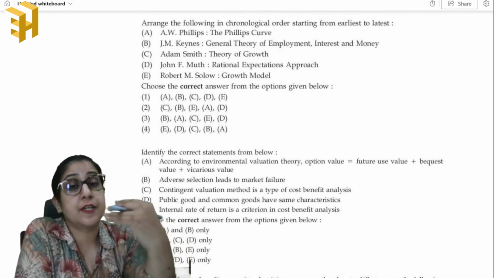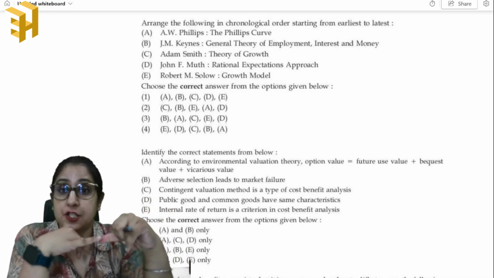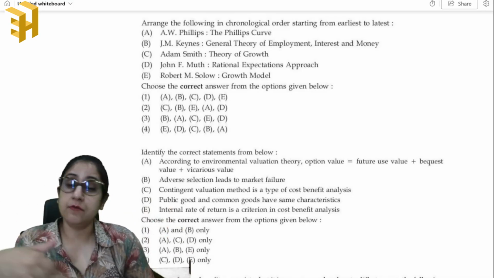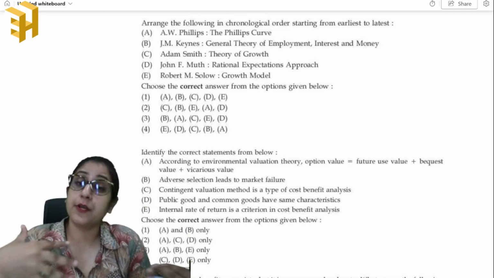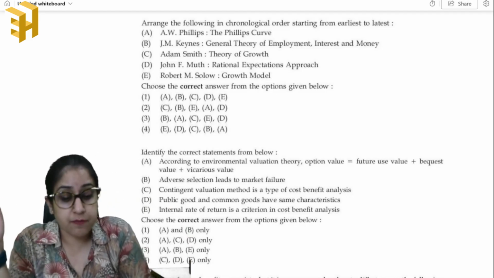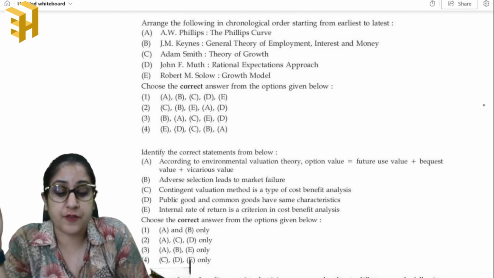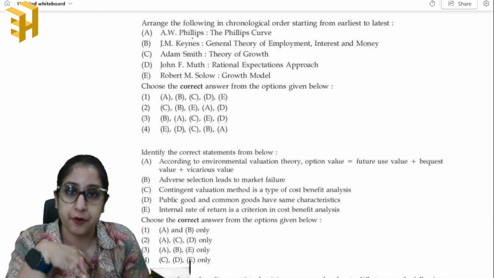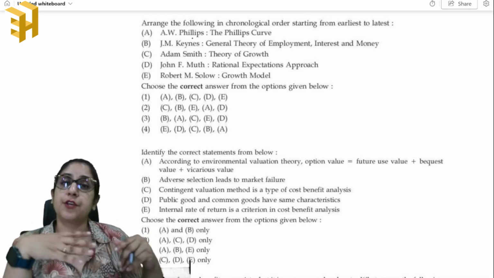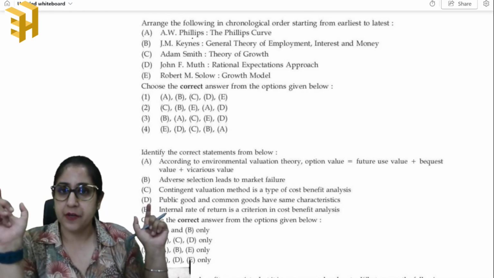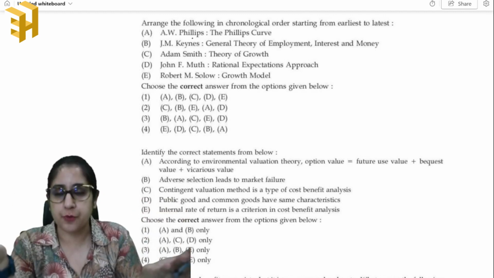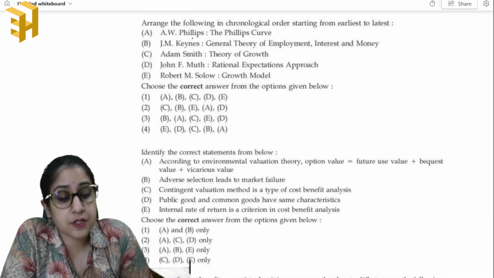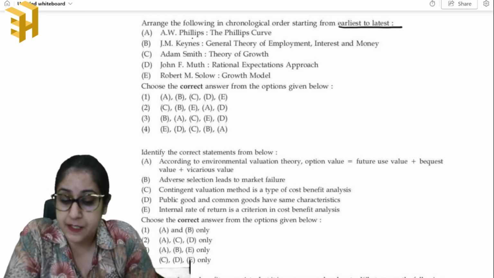Now this question can be formulated in terms of match the following, find the correct pair, and even like in this one, the year when the theory was given. So please keep a note of the years, who propounded the theory, what the theory was, and if possible, you can also write one statement regarding this theory just for revision purposes. Okay. Now, arrange the following in chronological order starting from the earliest to the latest.